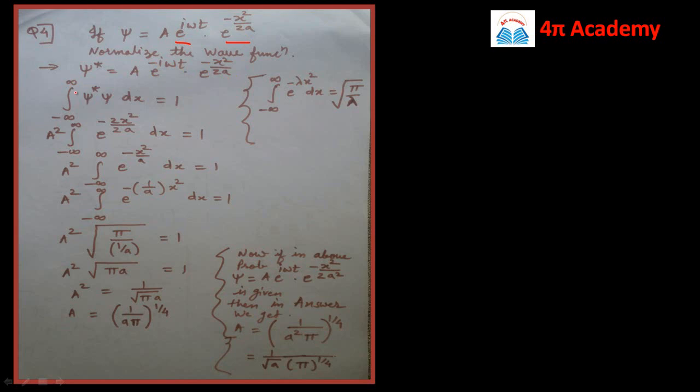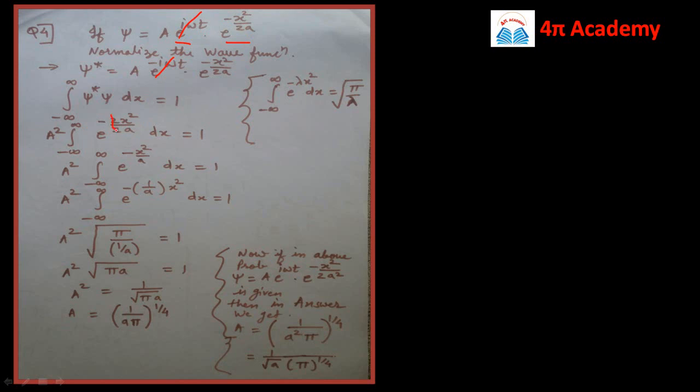So use the normalization condition, it is minus infinity to infinity, psi star psi dx is equal to 1. So here a into a is a square, so it is taken outside the integration, so it is a square into integration from minus infinity to infinity e raised to power i omega t and e raised to power minus i omega t, this term will be cancelled, and finally we remain with e raised to power minus 2 times x square upon 2a.